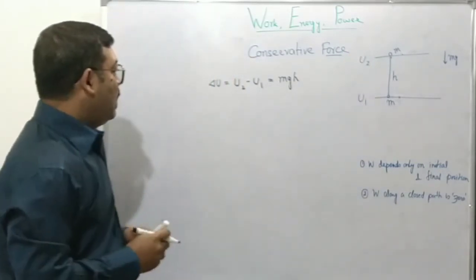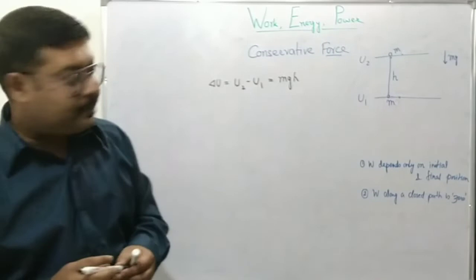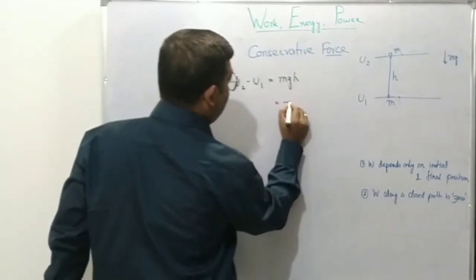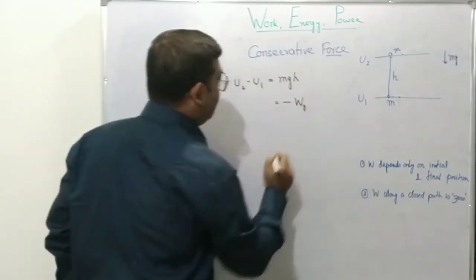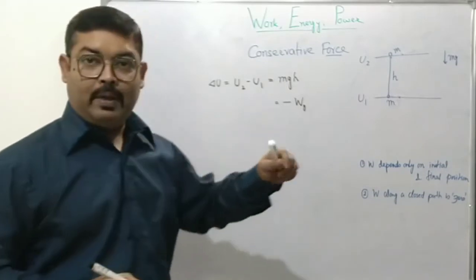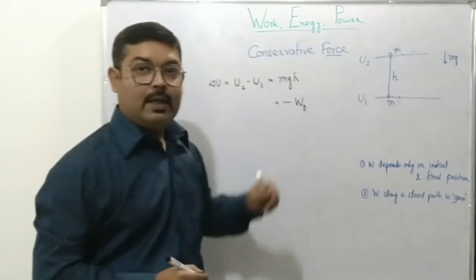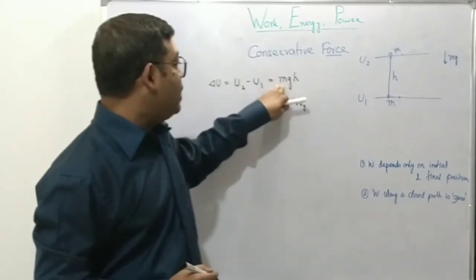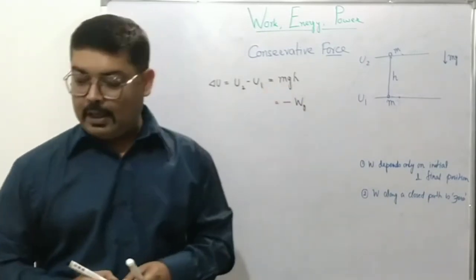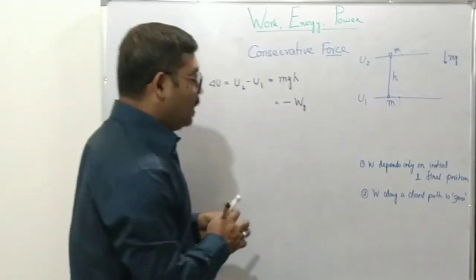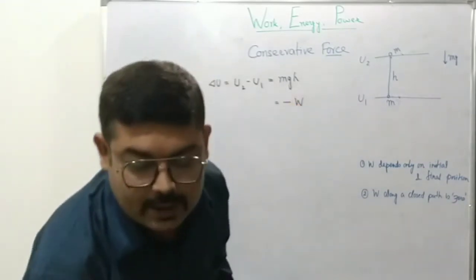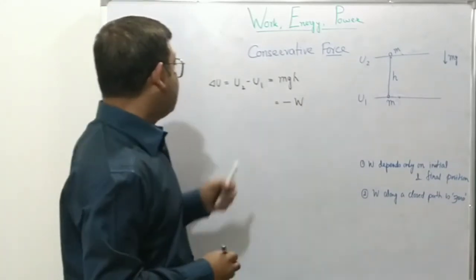Now what we have found is that this mgh was equal to minus of work done by gravity. At the beginning of today's video, we already discussed that work done against gravity is mgh, so work done by gravity is minus mgh, or mgh is equal to minus work done by gravity, right? So let's drop this subscript g here and say the work done by the conservative force, that is the gravity, is equal to minus W, which means that